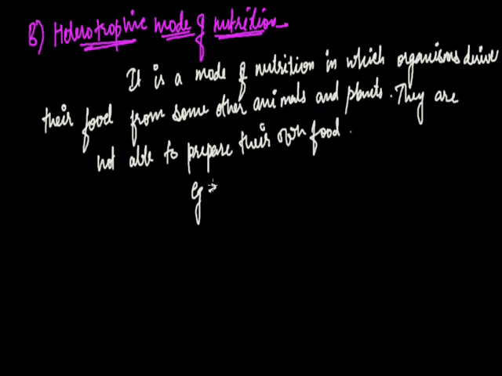For example, most animals, including amoeba and other animals like herbivores and carnivores, all have the heterotrophic mode of nutrition. Human beings are also an example of the heterotrophic mode of nutrition. Now heterotrophs are further categorized depending on the nature of food they consume.